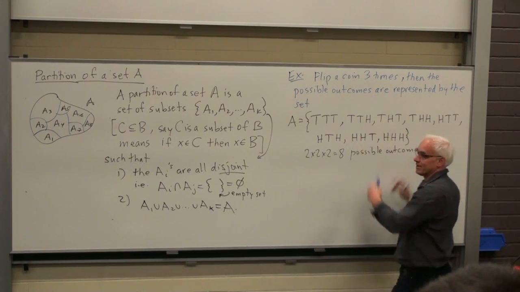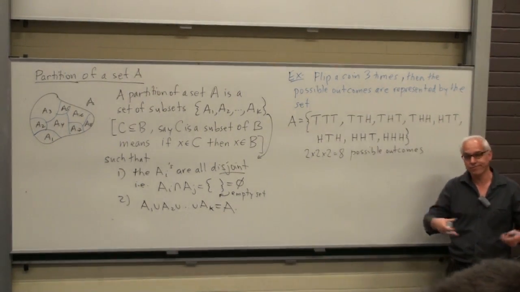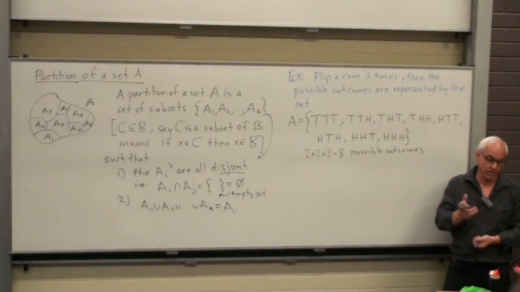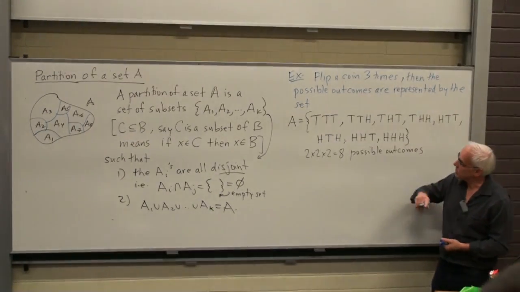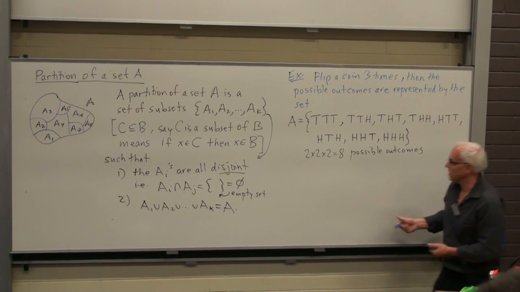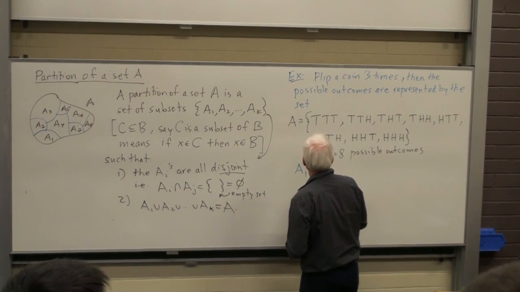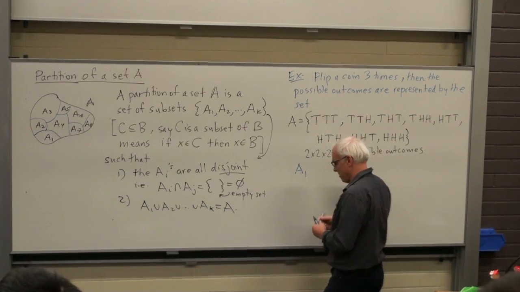All right, so that set kind of captures the set of all possible outcomes to this experiment of flipping a coin 3 times. Now let's consider a partition. Okay, I'm going to partition this set.